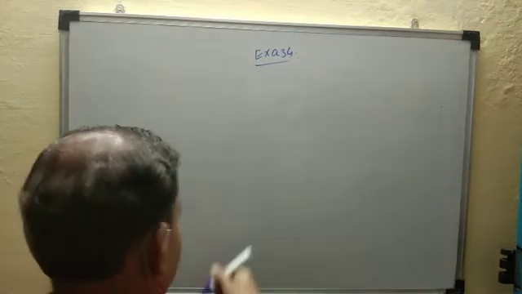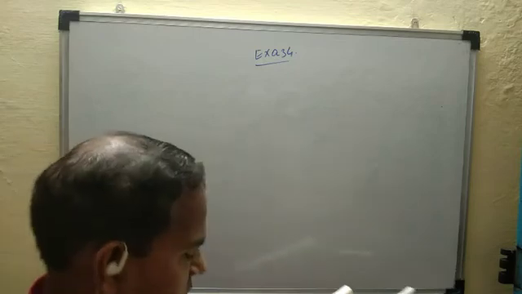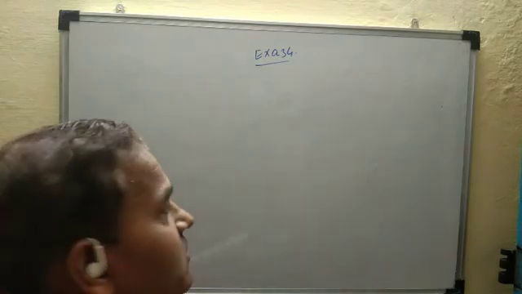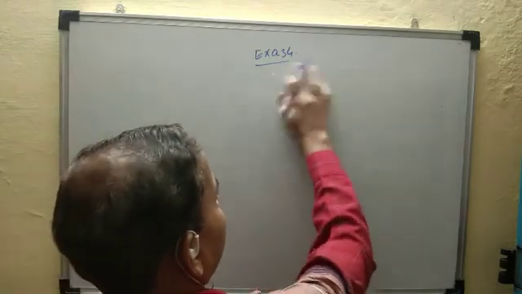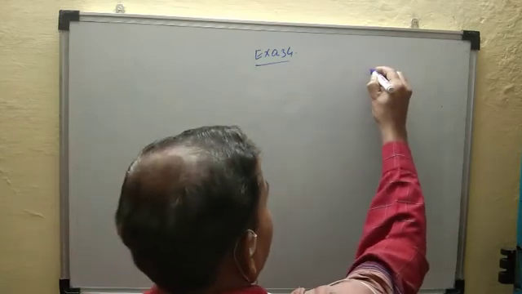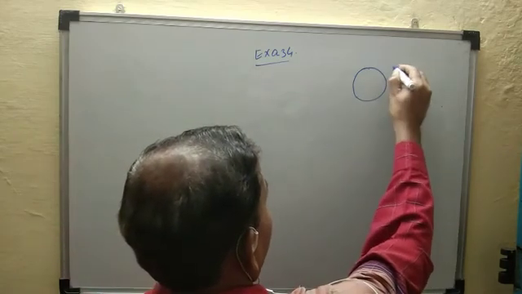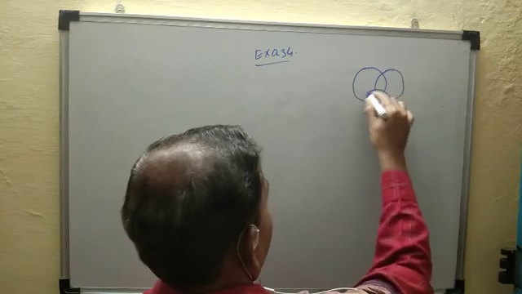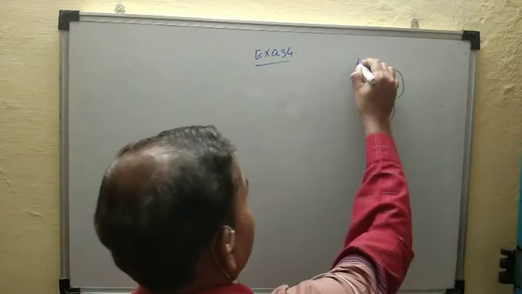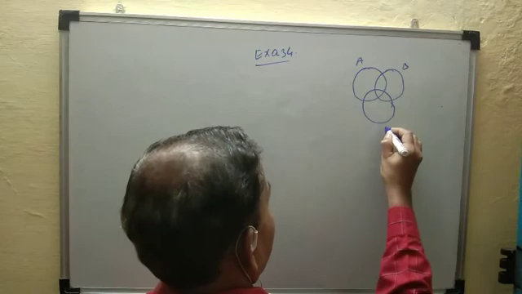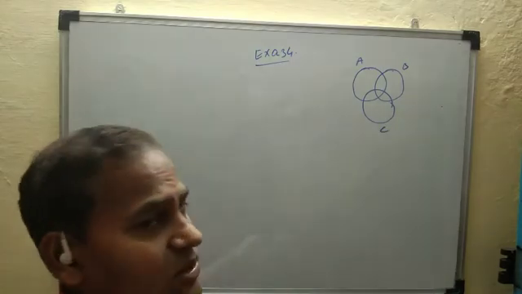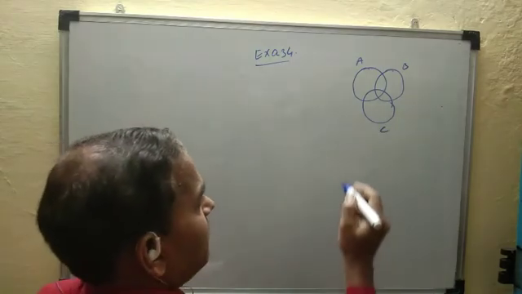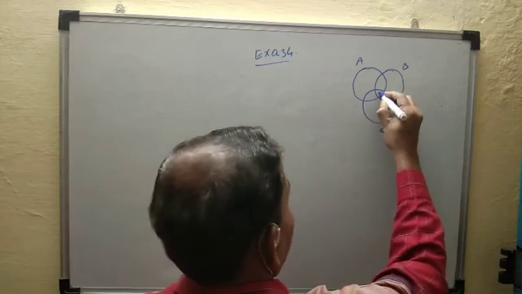Example number 34. For 34, पहले के फॉर्मूला देख लें. सपोज A, B and C are three sets, and this is the common.